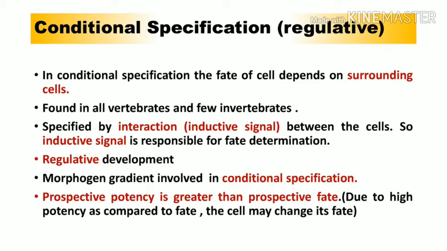Here the cell gets its fate determined by interacting with the surrounding cell, which sends some kind of inductive signal, and by receiving that signal, the transplanted cell is going to change its fate and develop according to the surrounding cell.